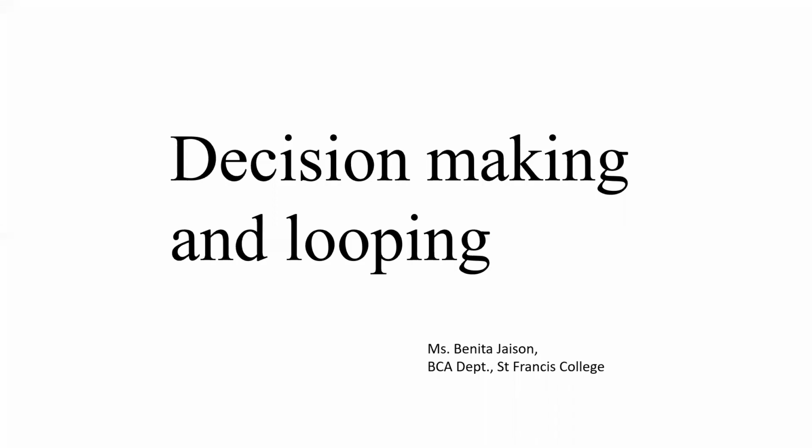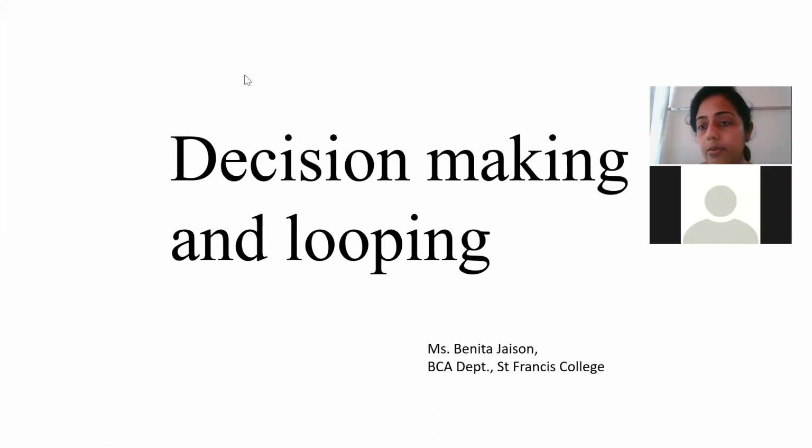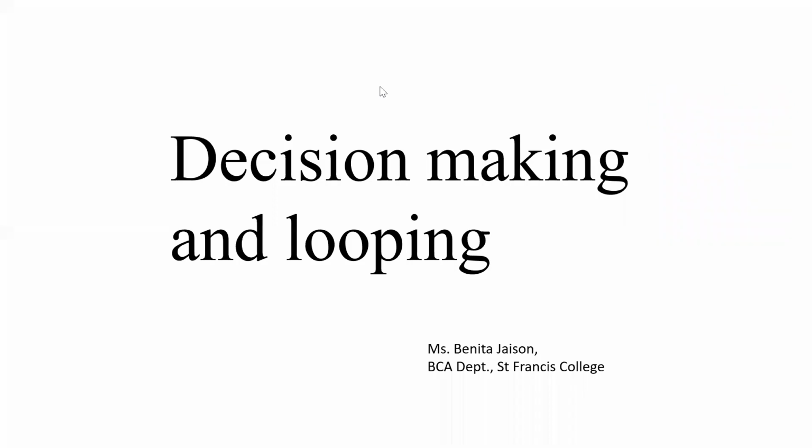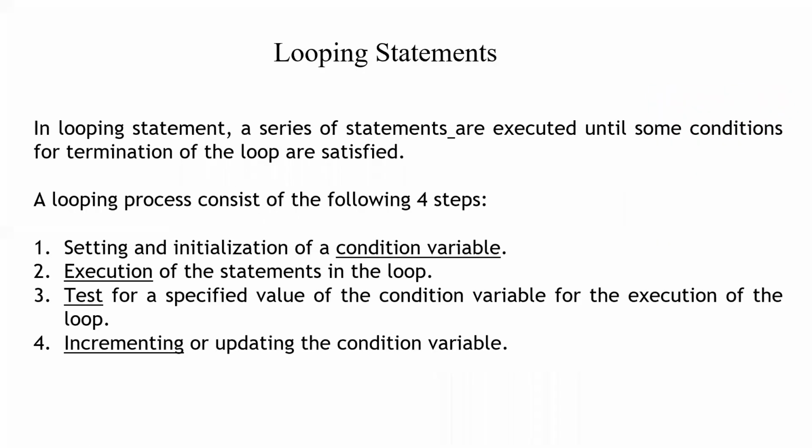So this chapter, last chapter we saw decision making and branching. Now in this chapter we are going to see, based on the decision which we made, we are going to have a loop. Okay, so decision making and looping. In this chapter we are going to see the looping statements.